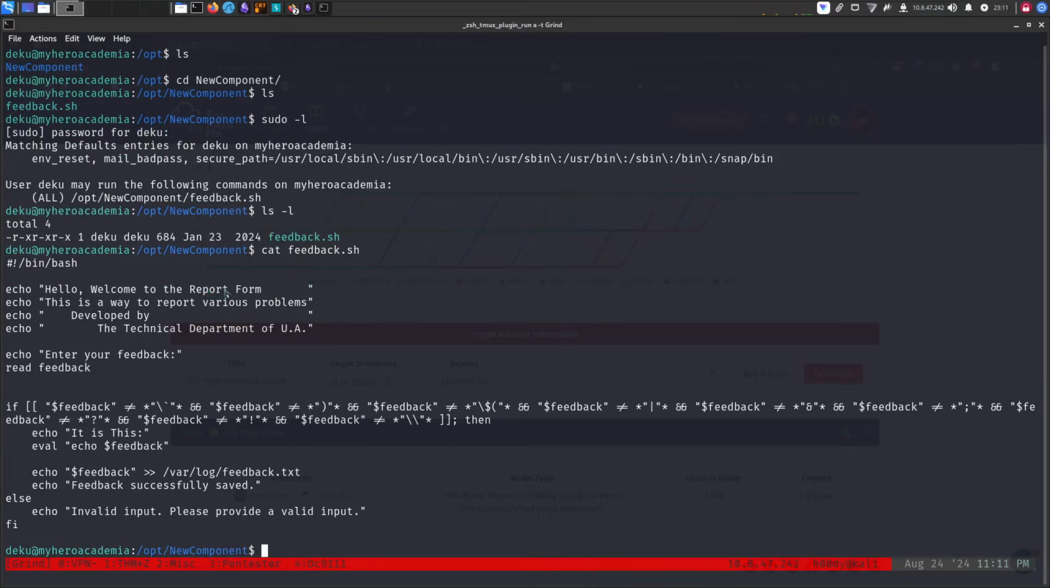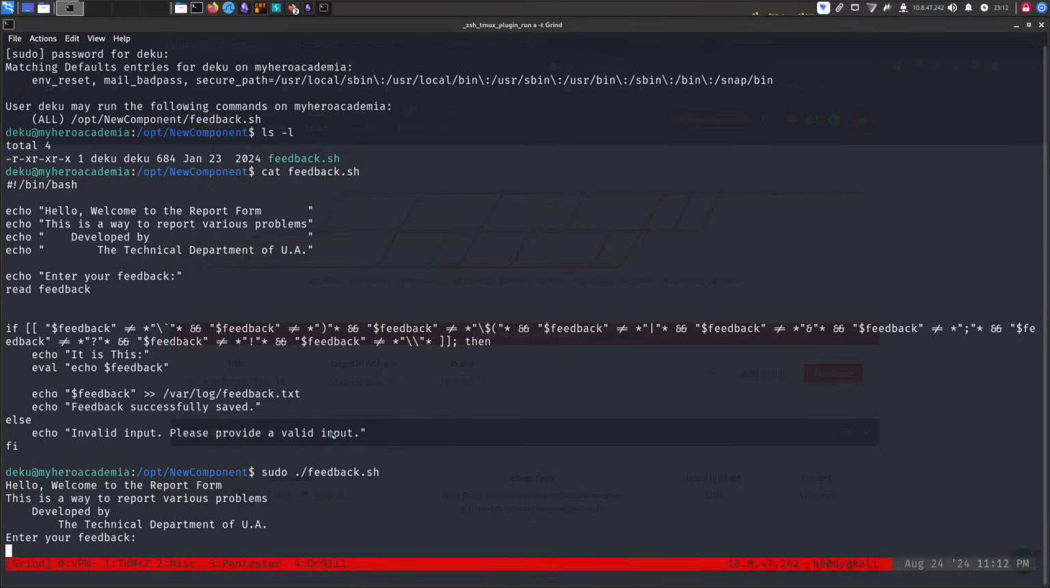So hello, this is my welcome to the report form. This is a way to report various problems, developed by blah blah. Enter your feedback. We can enter a feedback, and then it's filtering out backticks, parentheses, dollar signs, pipes, ampersand, semicolon. So we can't actually input a system command here, and then it's running the feedback input using eval, and that's it. So that's pretty straightforward. From here we can just run feedback.sh, and let's check the value for maybe pwd.